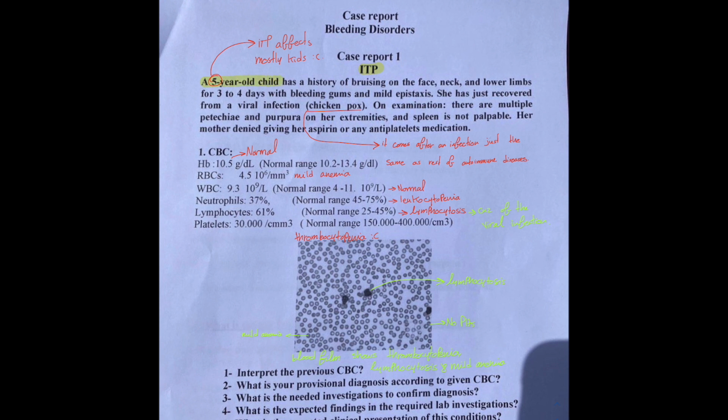A 5-year-old child has a story of bruising on his face, neck, and lower limbs for 3 to 4 days with bleeding gums and mild epistaxis.